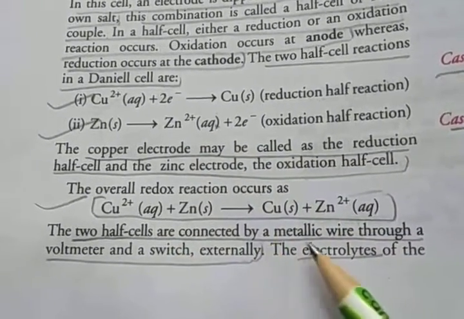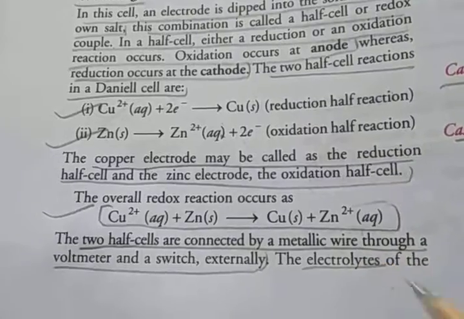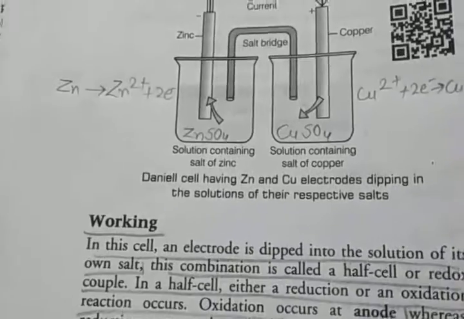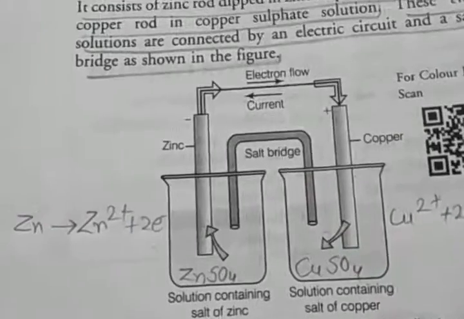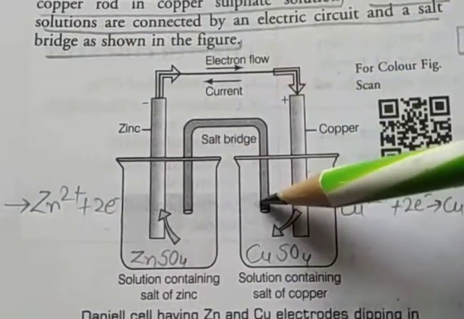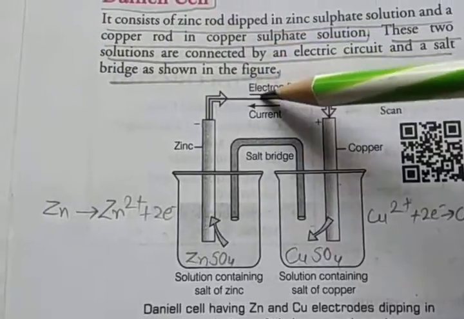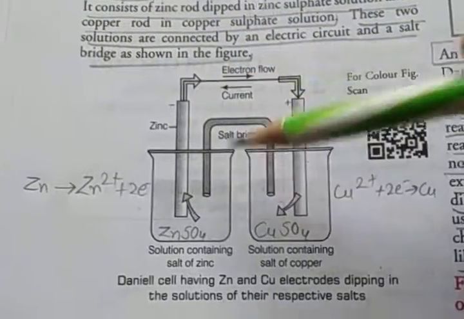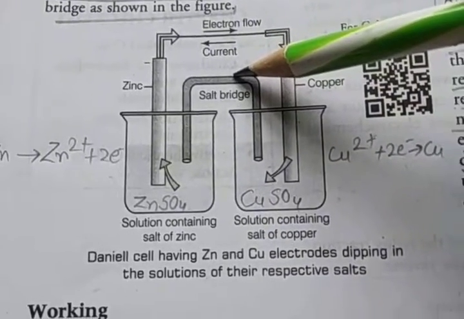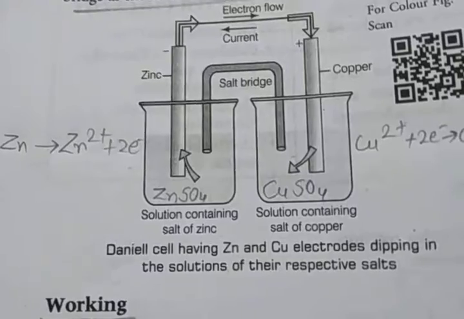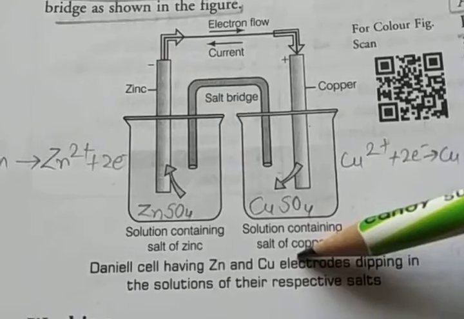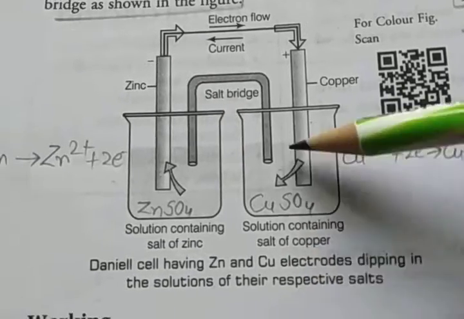The two half cells are connected by a metallic wire through a voltmeter and a switch on the outer side, and the electrolytes of the two half cells are connected internally through a salt bridge. But sometimes both electrodes are dipped in the same electrolytic solution, and then we do not require a salt bridge.